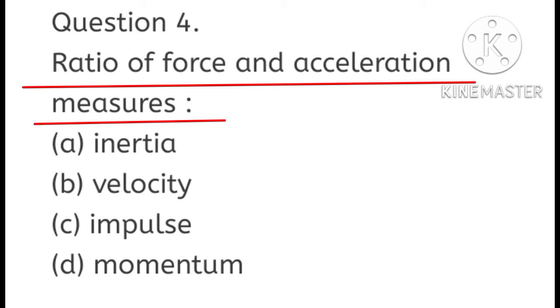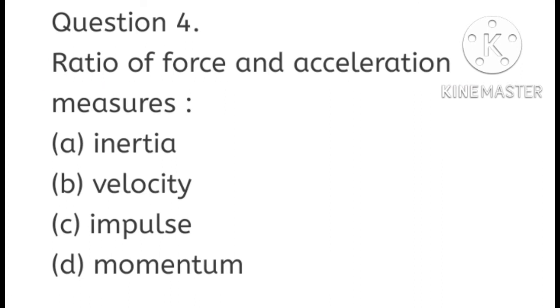Question number 4. Ratio of force and acceleration measures: A option, inertia; B option, velocity; C option, impulse; D option, momentum. We know that the ratio of force and acceleration is a measure of inertia. So in this question, A option is the correct option. The ratio of force and acceleration measures inertia.